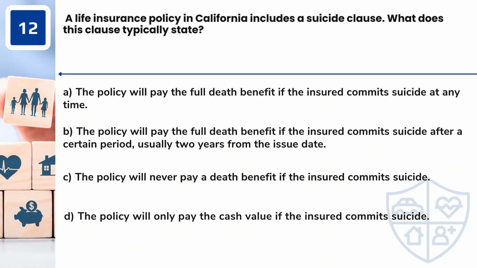Question 12. A life insurance policy in California includes a suicide clause. What does this clause typically state? A. The policy will pay the full death benefit if the insured commits suicide at any time. B. The policy will pay the full death benefit if the insured commits suicide after a certain period, usually 2 years from the issue date. C. The policy will never pay a death benefit if the insured commits suicide. D. The policy will only pay the cash value if the insured commits suicide. Answer: